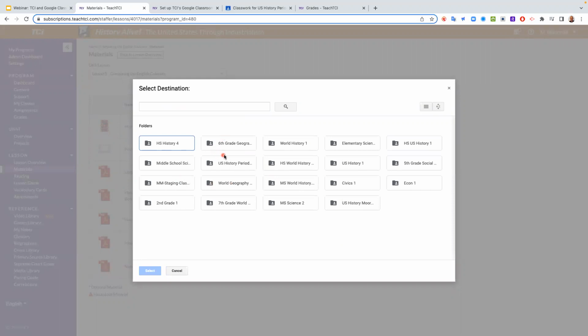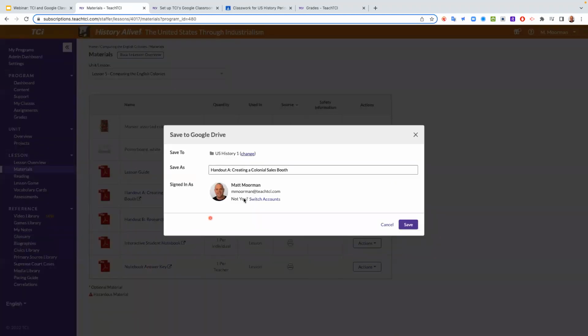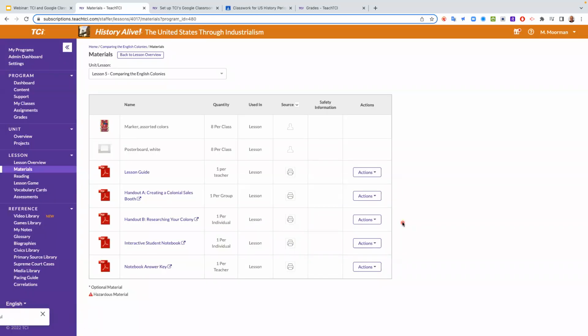So I said that that was US history period 1. So I think that's period 2. Oh, there it is, US history 1 right there. So I'm going to click on that. I'm going to hit select and save. And what that's going to do is put that handout in the shared drive. I'll show you where the shared drive is.